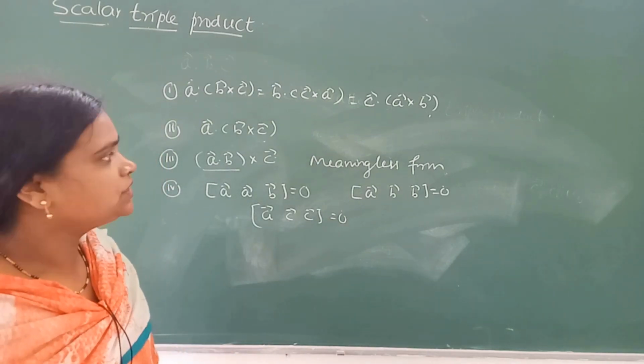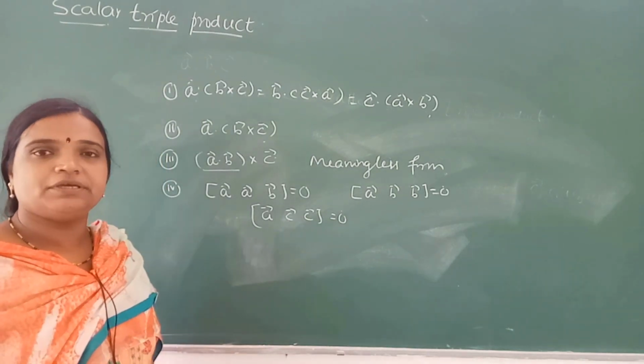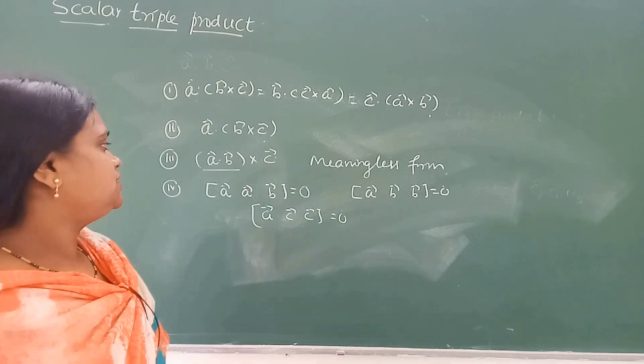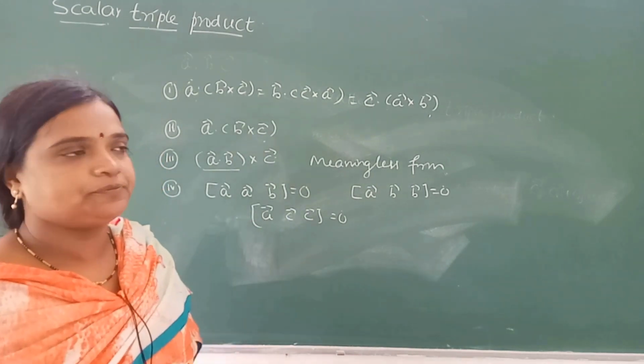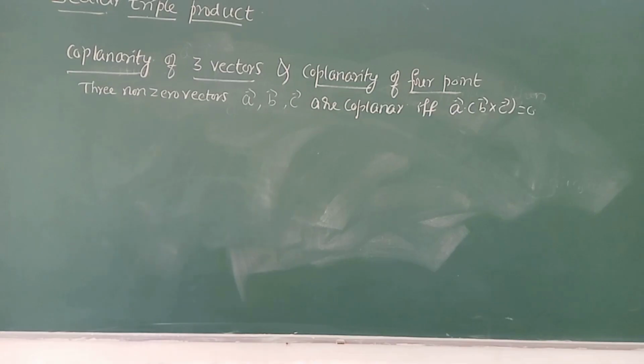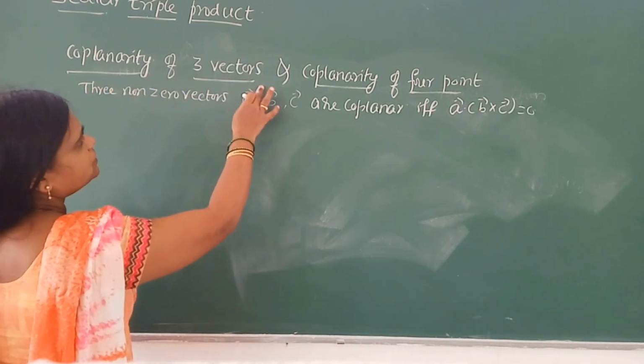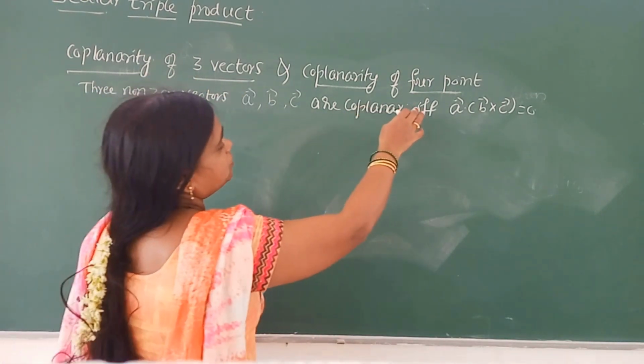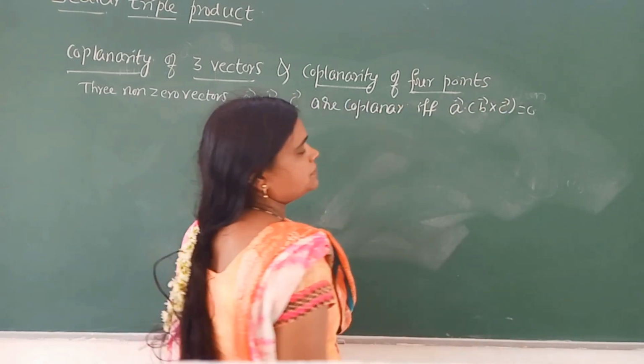If two vectors are similar, then its value should be 0. Here, coplanarity of three vectors and coplanarity of four points are mentioned.